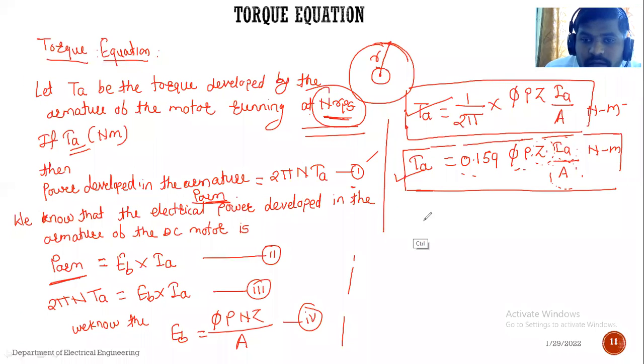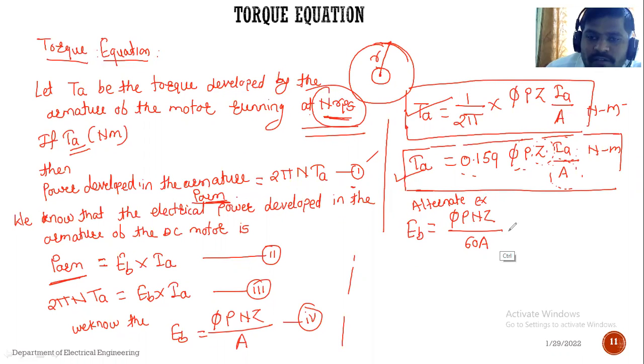See, the torque equation again, consider this equation. You do not have the values of flux phi, P, Z, or A. Then I also want to calculate the Eb, sorry, torque. Do you know that the formula for Eb is equal to φPNZ divided by 60A? I want to tell an alternate expression. If I calculate the value of φPN divided by A, I rearrange the equation to calculate the value of φPN divided by A.